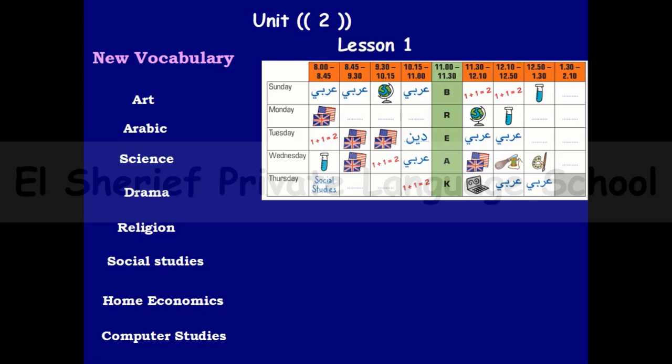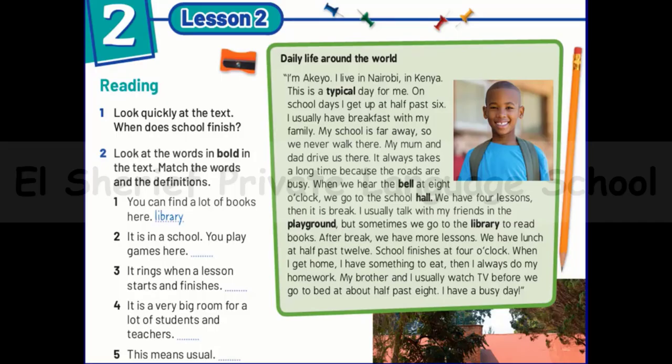After that, we can go to lesson 2. And by the way, we will have here the daily life of Akio. Akio is a boy from Kenya, and we will read about him. We will read about his day in his school and how he is spending his school day.